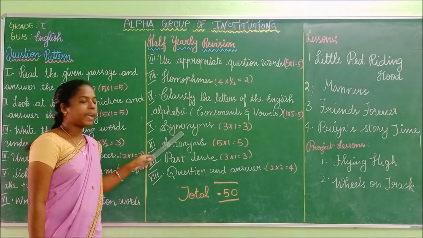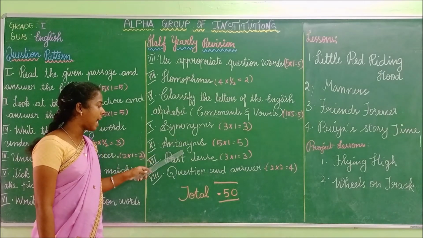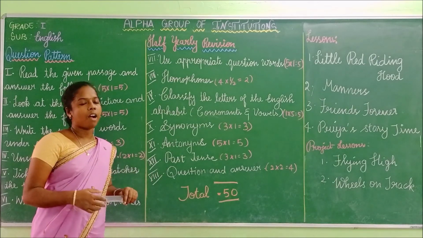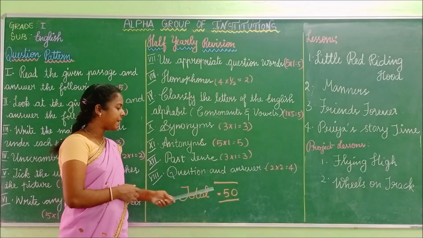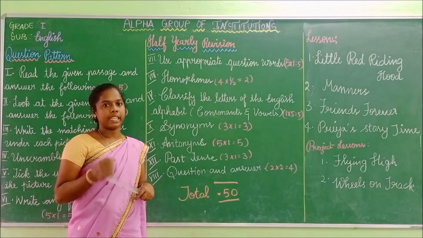So in this class we have revised the 4 lessons of synonyms, antonyms, past tense and question and answer for your half-yearly examination. So you will be having 50 marks for this half-yearly examination.